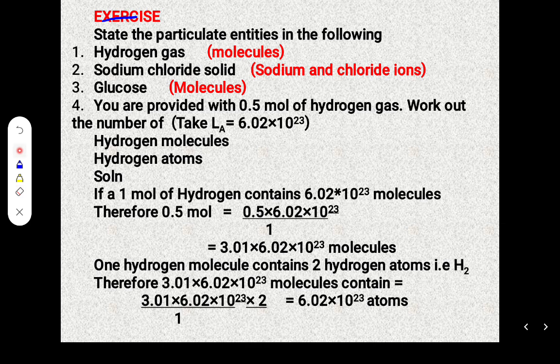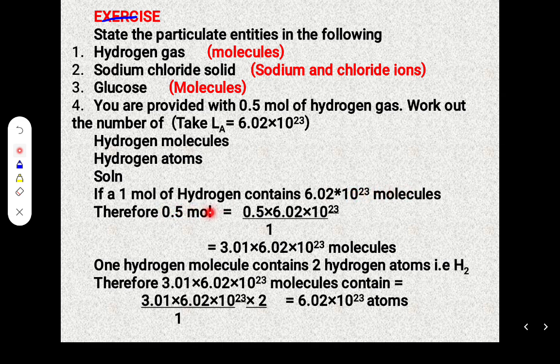Great. Question number 4. You are provided with 0.5 mole of hydrogen gas. Work out the number of hydrogen molecules. Hydrogen atoms. Remember that 1 mole of hydrogen contains 6.023 times 10 to the power 23 molecules.